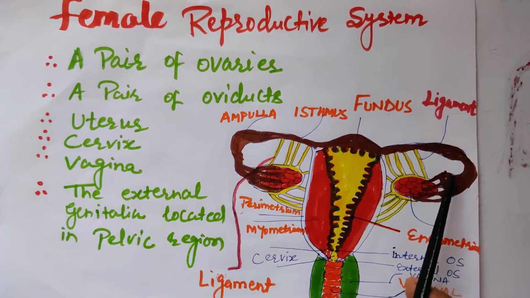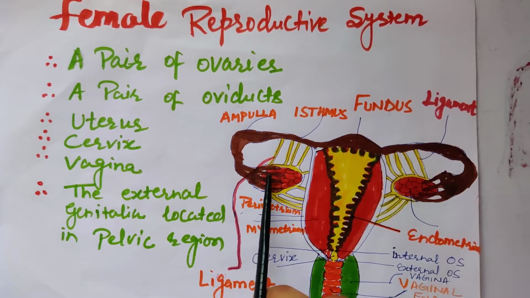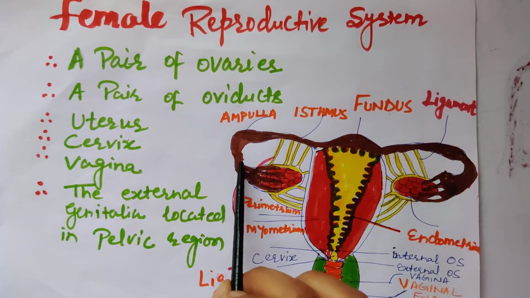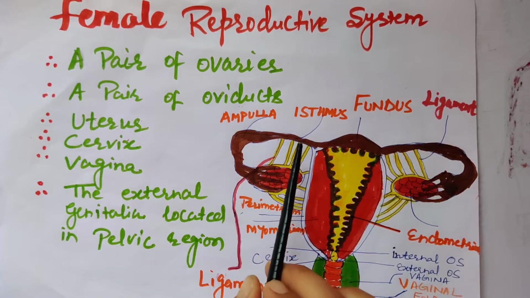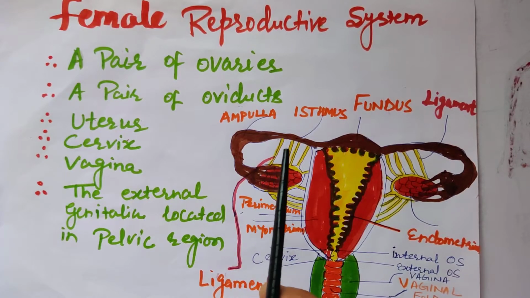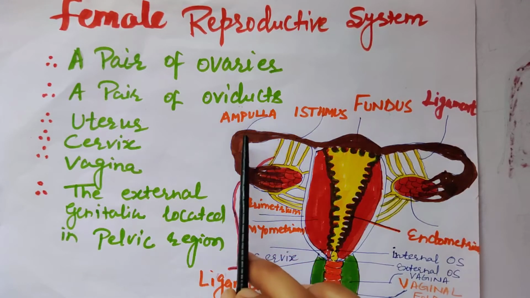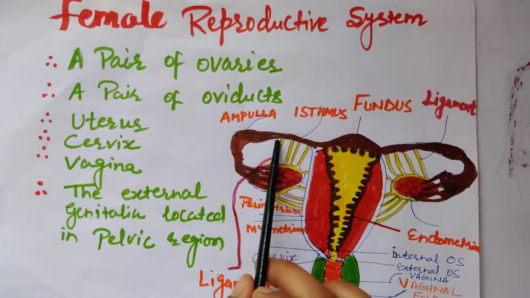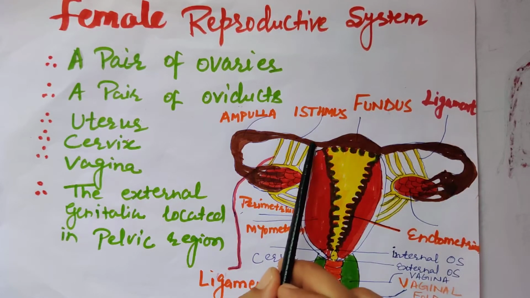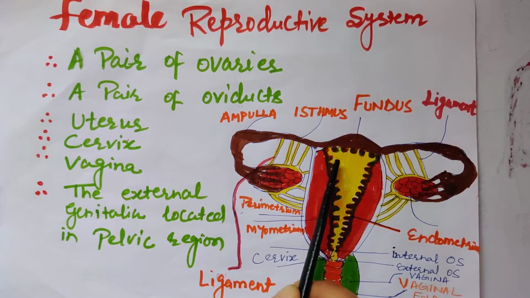So the fallopian tube consists of three parts. Infundibulum, with finger-like projections called fimbriae. After infundibulum, ampulla is there, and then the isthmus part. The ova released from here gets fused with sperm in this part of the fallopian tube which is called ampulla. So the site of fertilization in the fallopian tube is the ampulla part. And this narrow part is called isthmus, and at the base, we can call this the uterine part, which opens into the uterus.